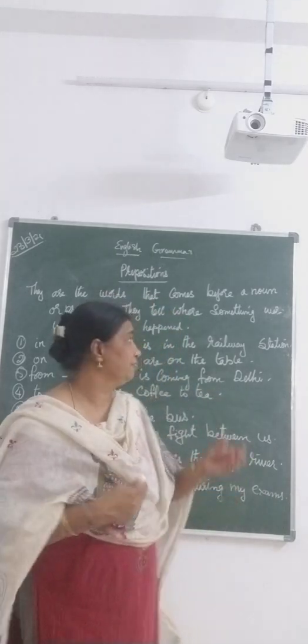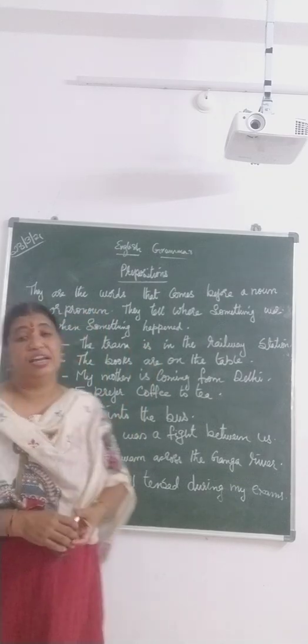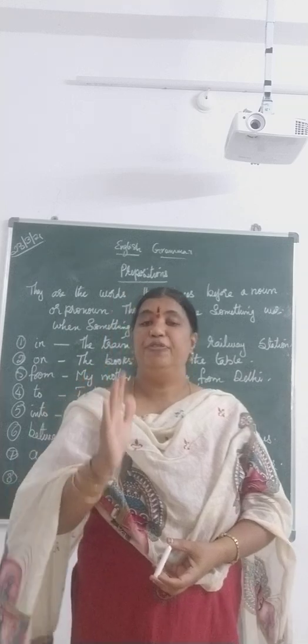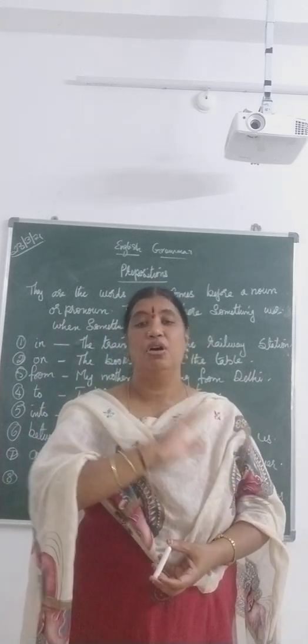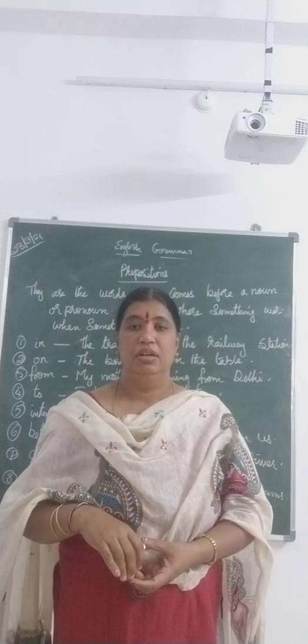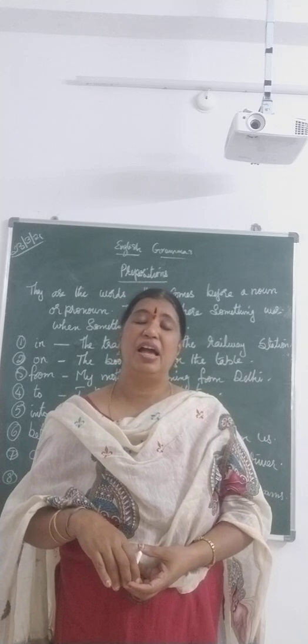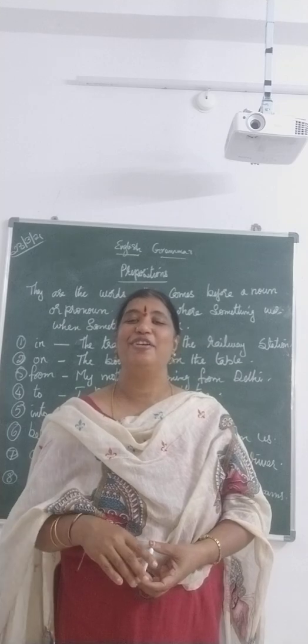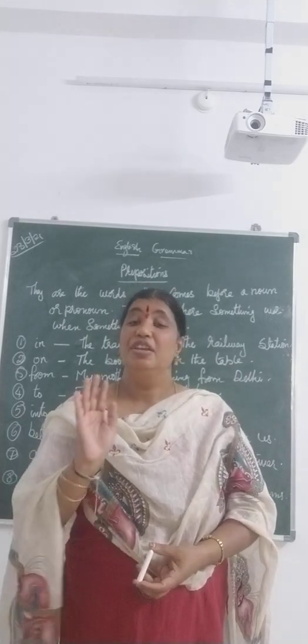Prepositions are nothing but the words that come either before a noun or a pronoun. Noun, pronoun, what, ma'am? I forgot. Don't worry, I am there to recall all your basic concepts. So, noun.